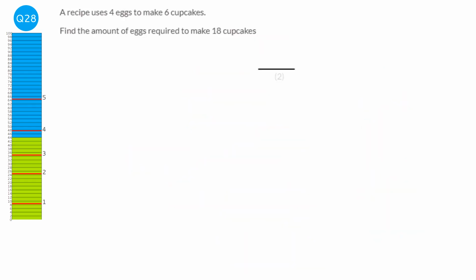So we're going to track the amount of eggs needed to make a certain amount of cupcakes. So we're given in the question that 6 cupcakes requires 4 eggs. And what we're going to do is we're just going to work out how many eggs is required for 1 cupcake. So we're going to divide both sides by 6.